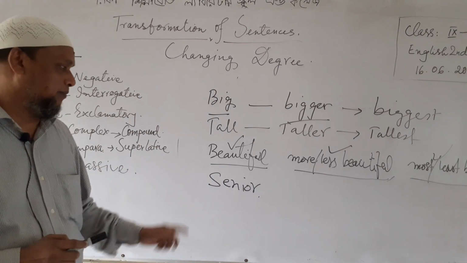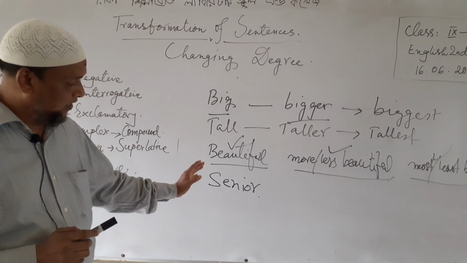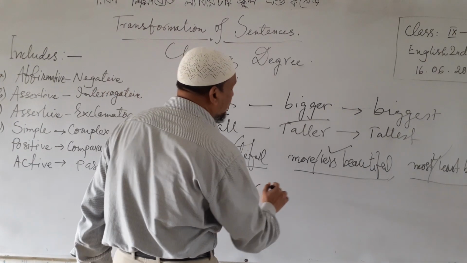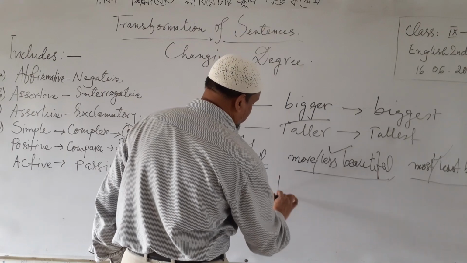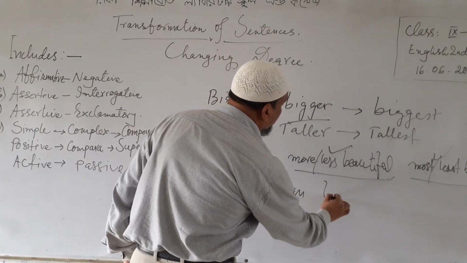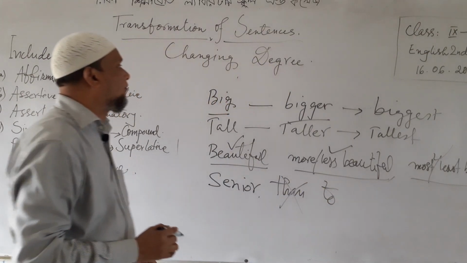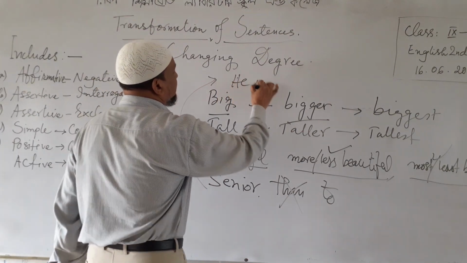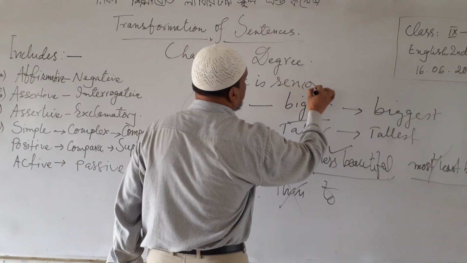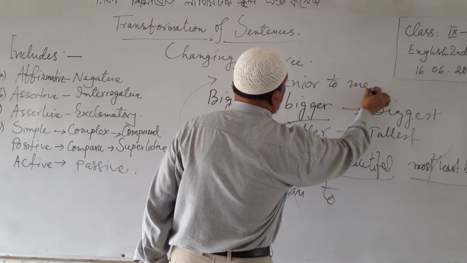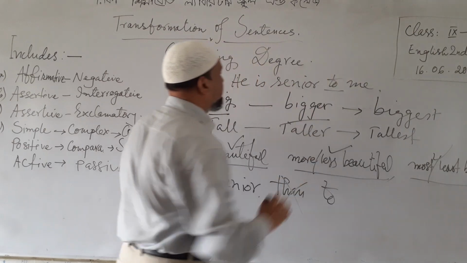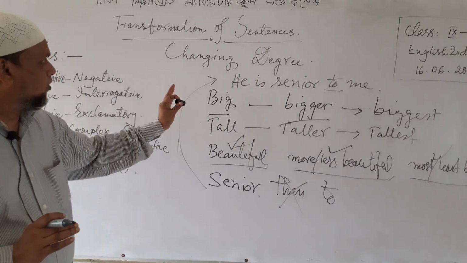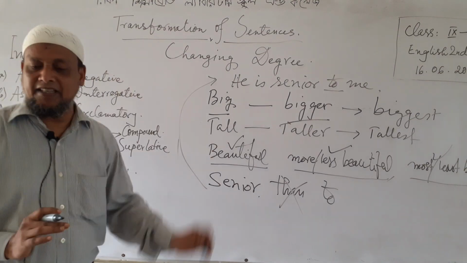For Latin comparative, the word consists of or, and in that case we have no right to use than after this adjective, but to. For example, he is senior to me. Here to, not than. So these are some basic rules for changing degrees.